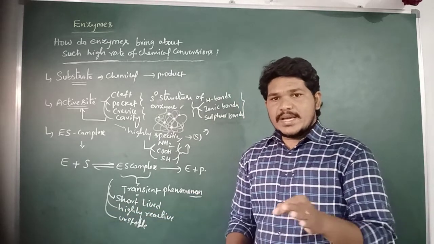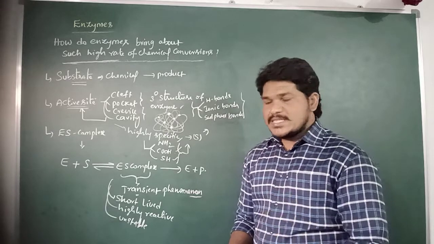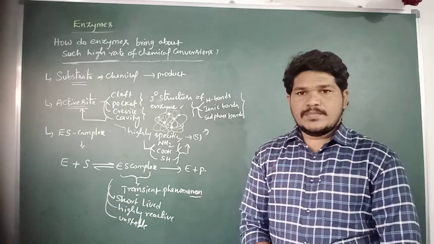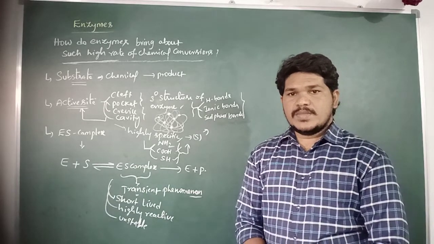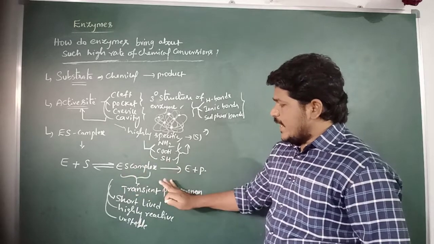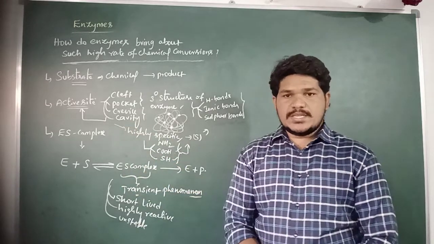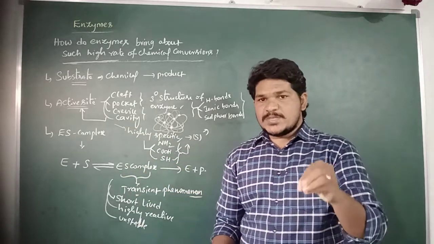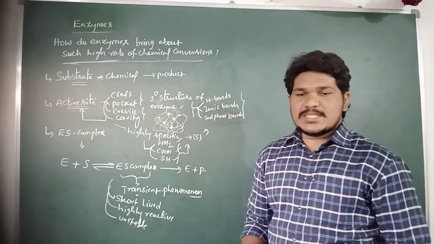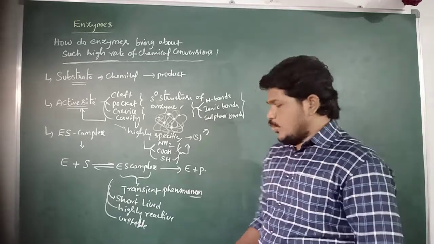So this is about the formation of the enzyme substrate complex during the chemical reaction: how a substrate molecule binds with the active site of an enzyme and is further converted into product.